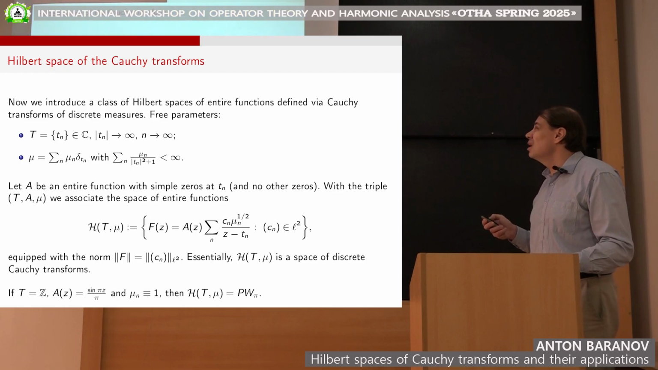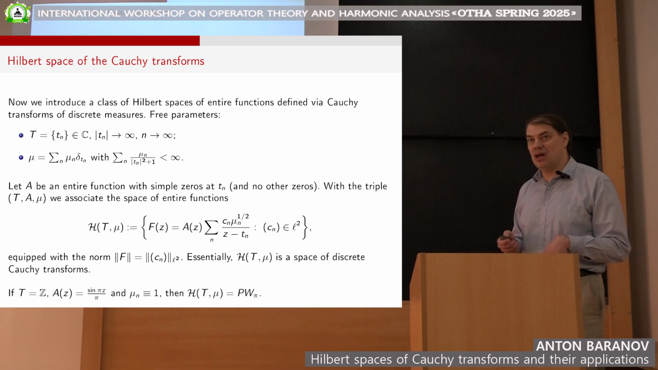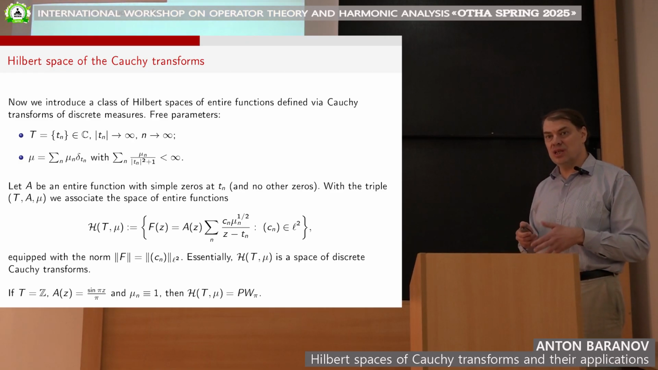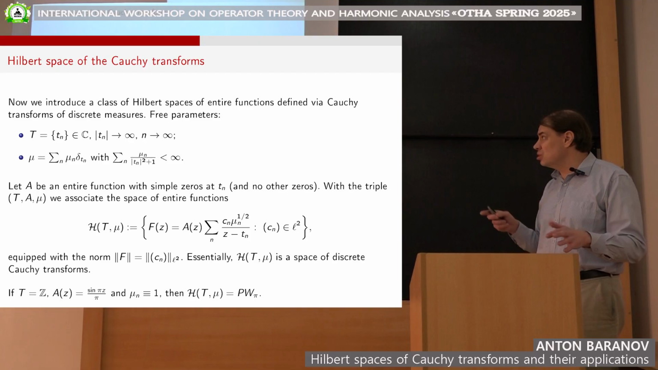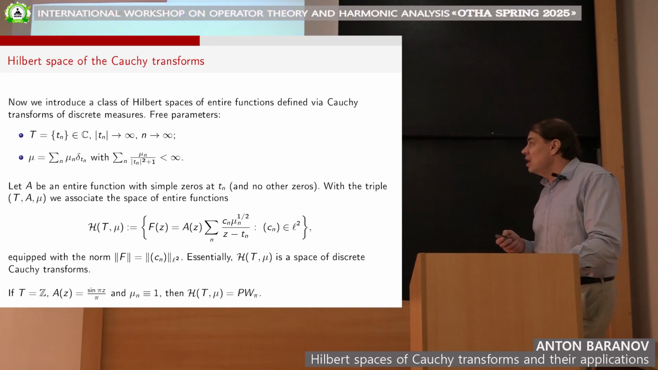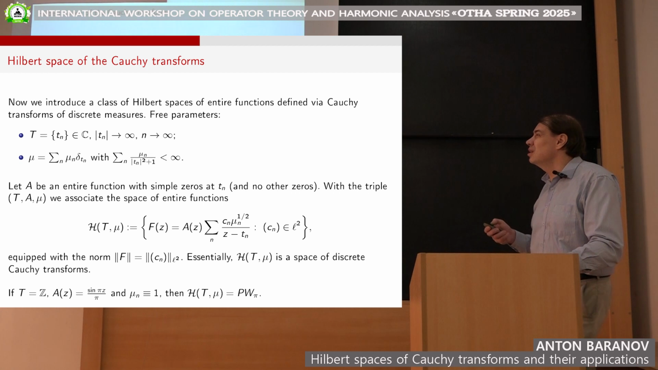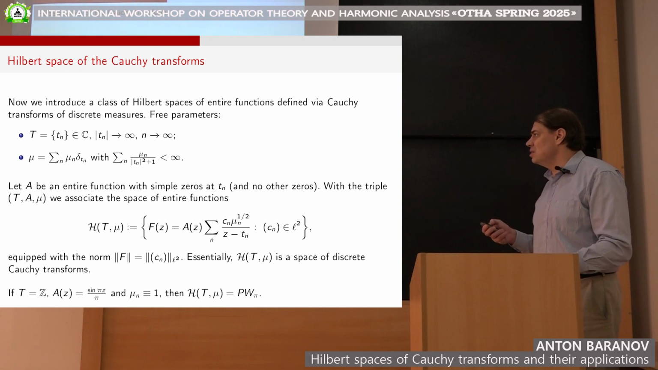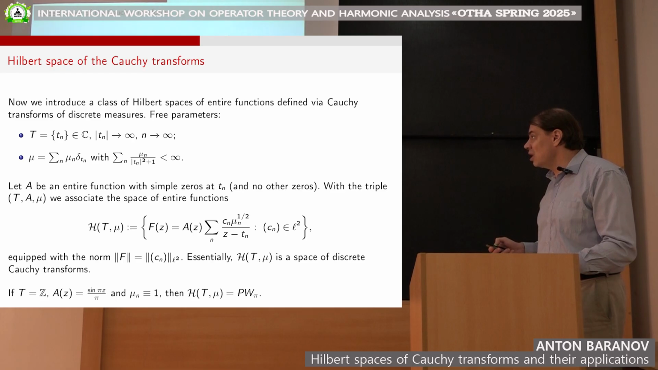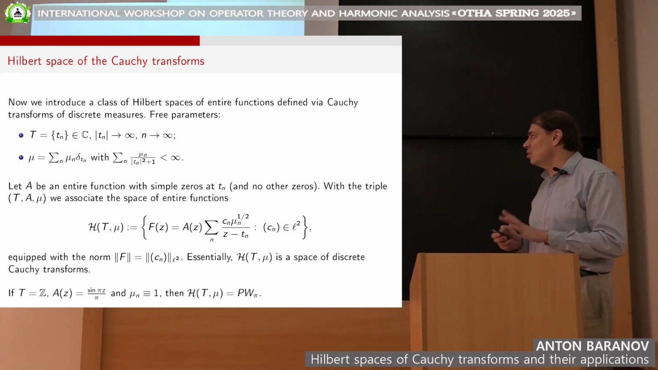Well, and then with each such pair, T and mu_n, we now associate a space of entire functions. In fact, we add one more parameter. We fix some entire function A, which has zeros exactly at these points t_n, and no other zeros, just only simple zeros at t_n. And then with this triple T, A, and mu, we associate the following space of entire functions, which I denote H(T, mu). And this is, by definition, the space of those functions f which can be represented as the following series, where coefficients c_n are square summable. Of course, this condition ensures that this series converges absolutely and uniformly on compact sets.